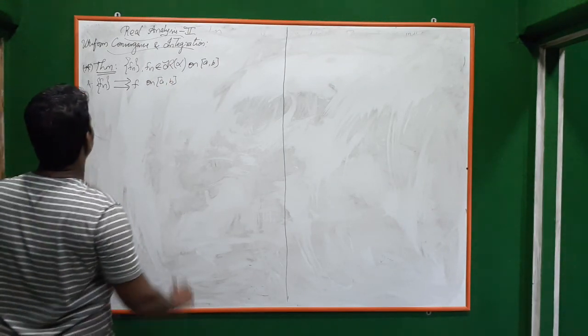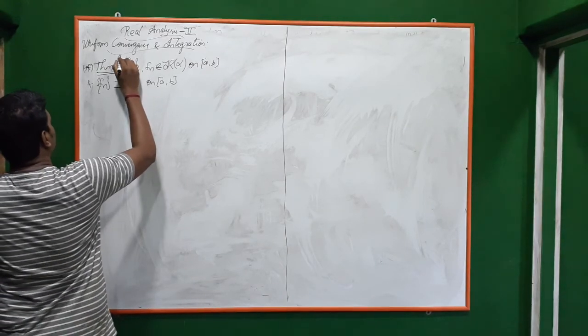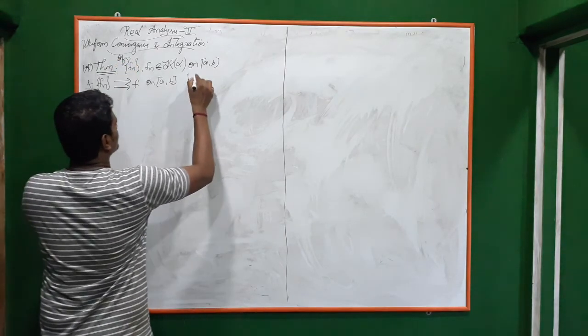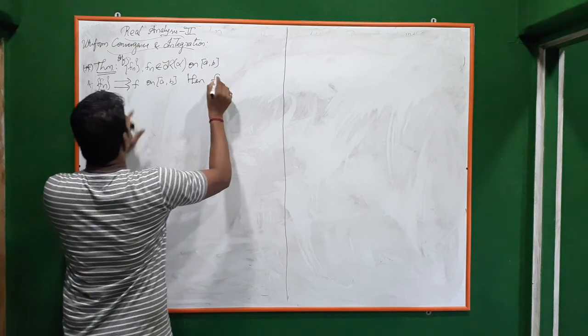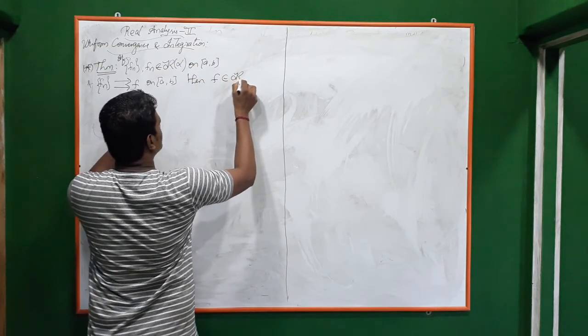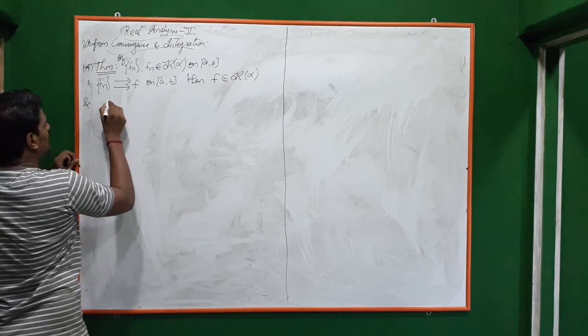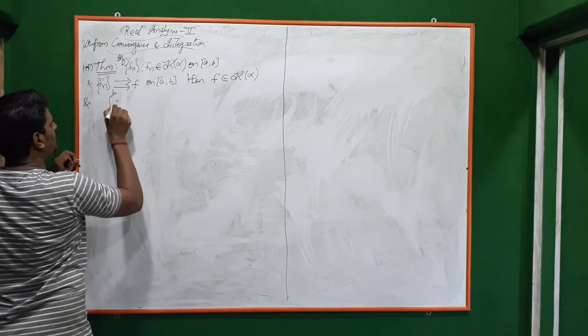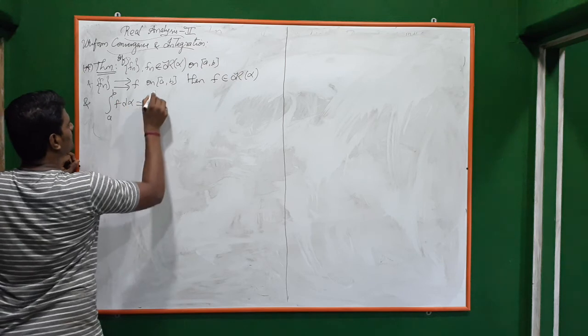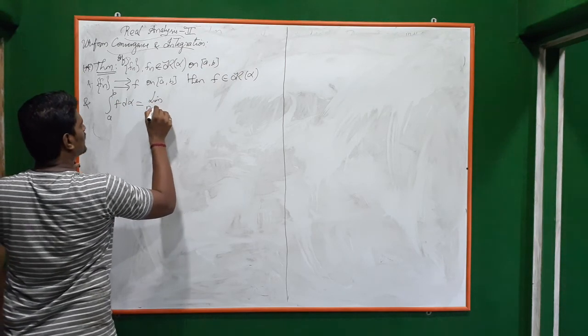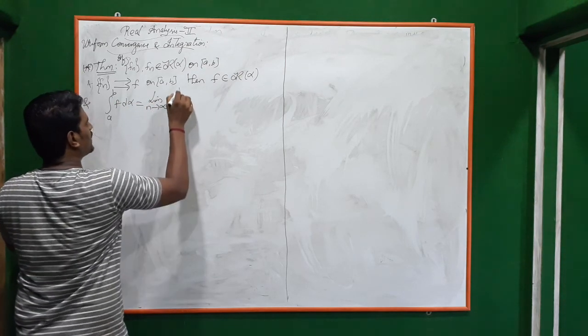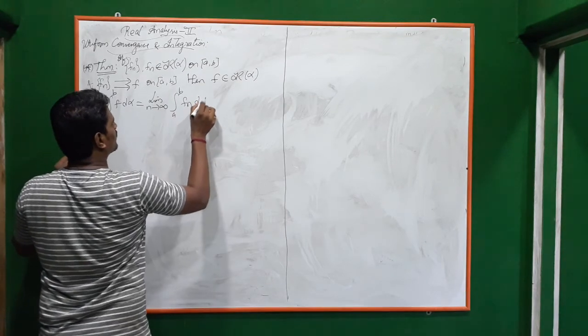If this happens, then f is also Riemann-Stieltjes integrable, and the integral from a to b of f d alpha is nothing but the limit as n goes to infinity of the integral from a to b of fn d alpha.